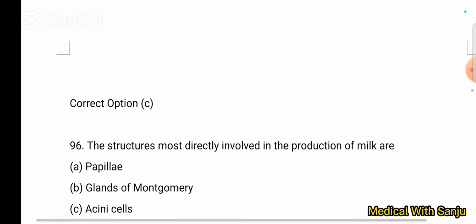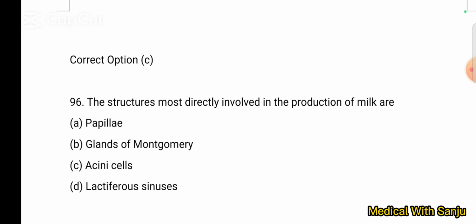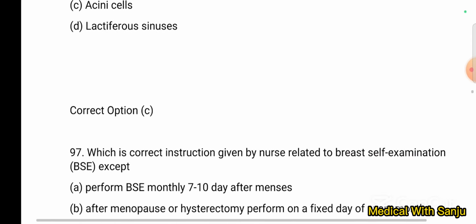Question number 96. The structure most directly involved in production of milk are: option A, papillae; option B, glands of Montgomery; option C, acini cells; option D, lactiferous sinuses. The structure most directly involved in the production of milk are acini cells. Option C.